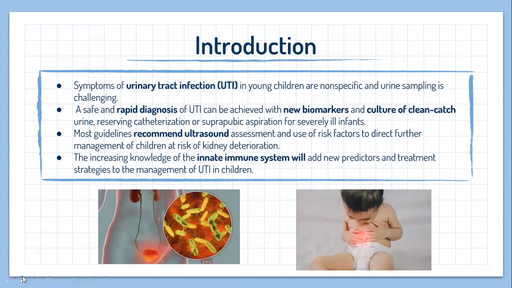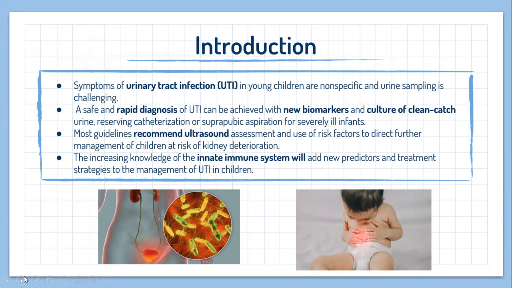The symptoms of urinary tract infection in young children are not specific, and urine sampling is difficult and safe, and rapid diagnosis of urinary tract infection can be achieved with new biomarkers and culture of clean-catch urine, in severely ill infants by catheterization or suprapubic aspiration.